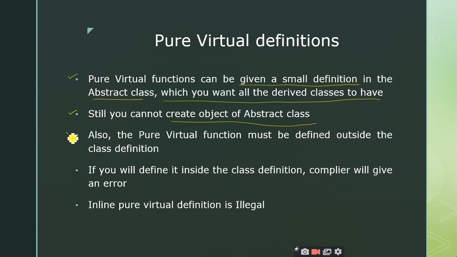Yes, sir. So the pure virtual function must be defined outside the class definition. This is what I have told. You cannot give definitions for the pure virtual function inside the class. You should always give it outside the class. If you give some definition inside the class definition itself, the compiler will give an error. That is what we have discussed. Inline pure virtual definition is illegal, right?